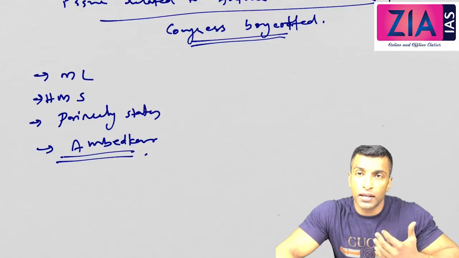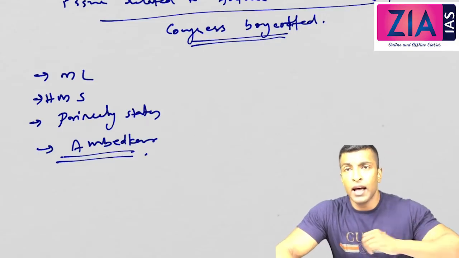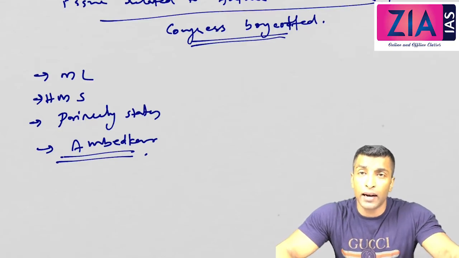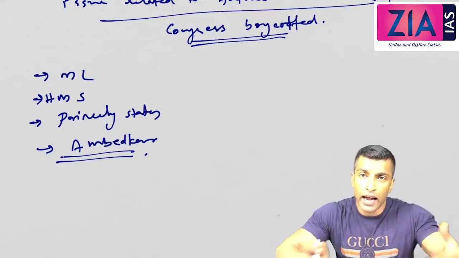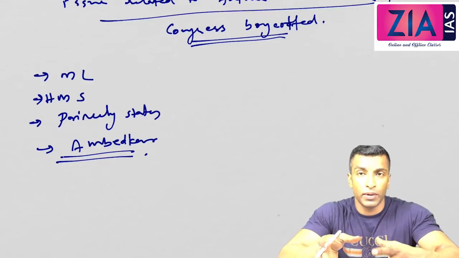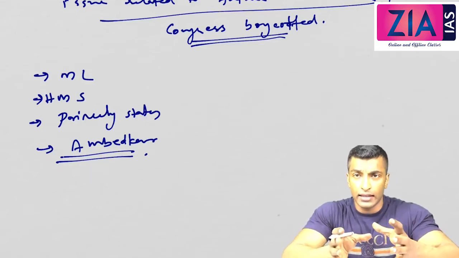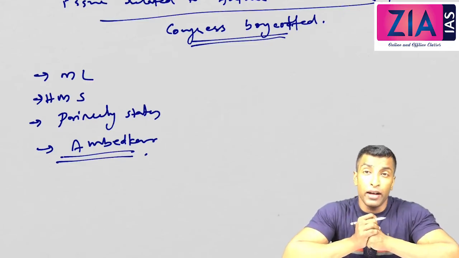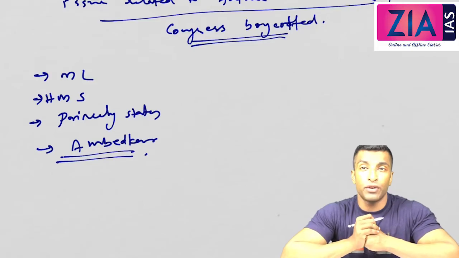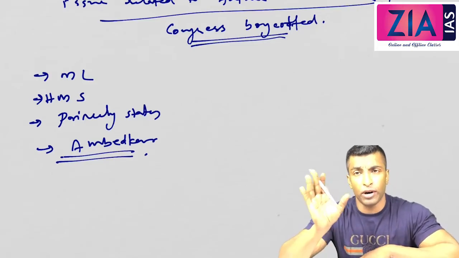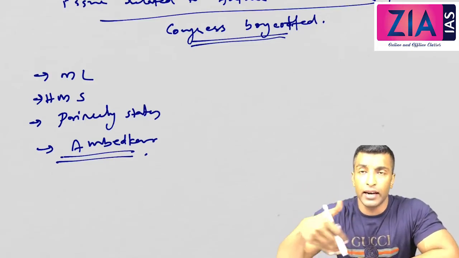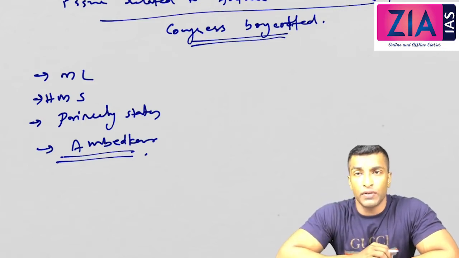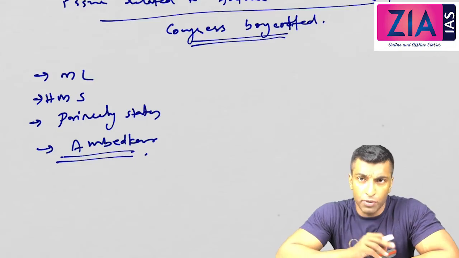So in the second roundtable conference, they were very keen on bringing Congress in. They started discussions with Congress, talking to Gandhi about the second roundtable conference, and finally the Gandhi-Irwin talks started. During this period, the civil disobedience movement that we have discussed already, which was launched, was stopped temporarily while the Gandhi-Irwin talks were going on. Finally, the Gandhi-Irwin Pact was signed. A very important pact, with 4 or 5 points. I'll discuss it in detail later. Mainly, it is about the release of all the political prisoners arrested during the civil disobedience movement. That's the most important point.